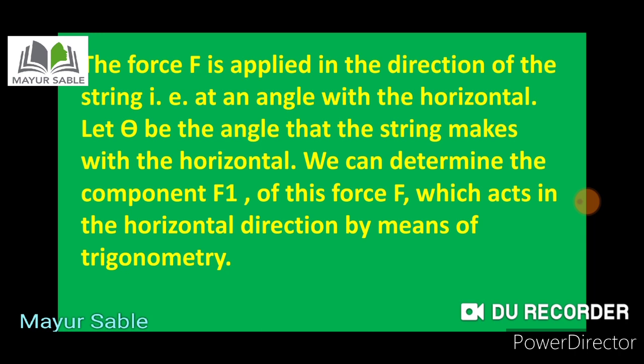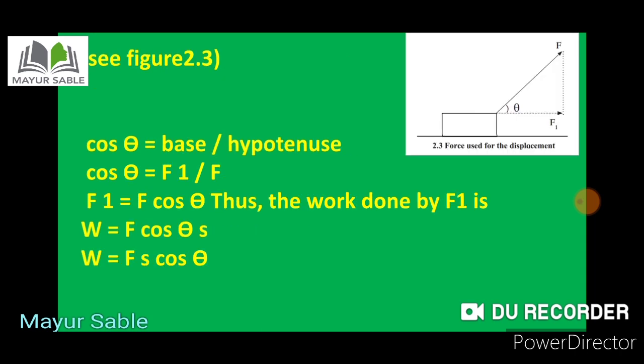You can see here in figure number 2.3, cos theta is equal to base upon hypotenuse. So cos theta will be equal to, what is base? F1 by hypotenuse, which is nothing but F. So we get the formula F1 is equal to F cos theta.